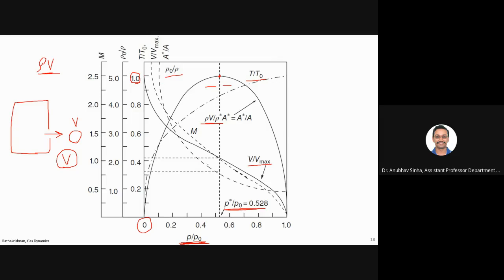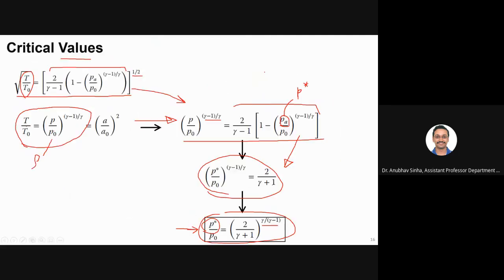Anyway, there is something wrong here. Density actually should be more and it should decrease like this. So basically the idea is that for maximum flow rate, I should get rho v to be maximum. Not only v maximum, I want rho v to be maximum. That is what we differentiated: we differentiated rho v with respect to p. If you go back to that slide.